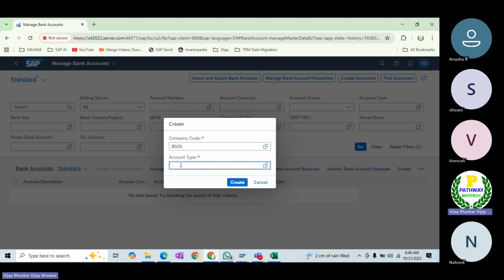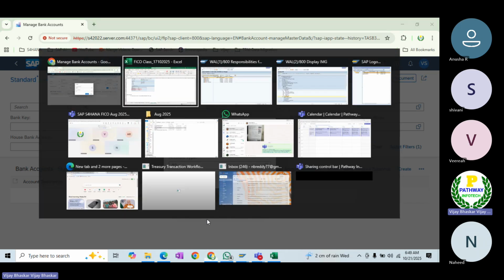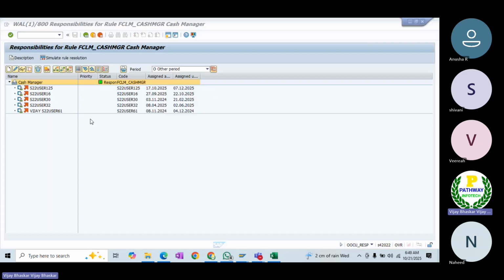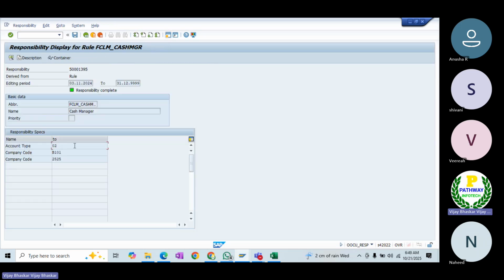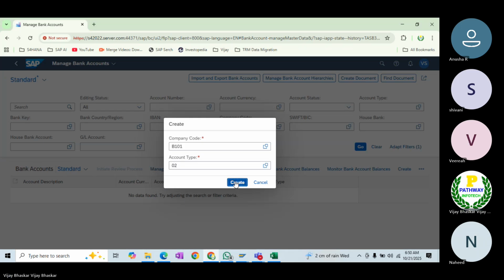Then account type 02. Why am I giving 02 here? In the approval workflow, what I have configured here, you can see that the account type is 02. Ensure that it matches. Even if you are going to map different account types, yes, obviously you can map multiple account types also. Ensure that the parameters match here. Now, click on create.